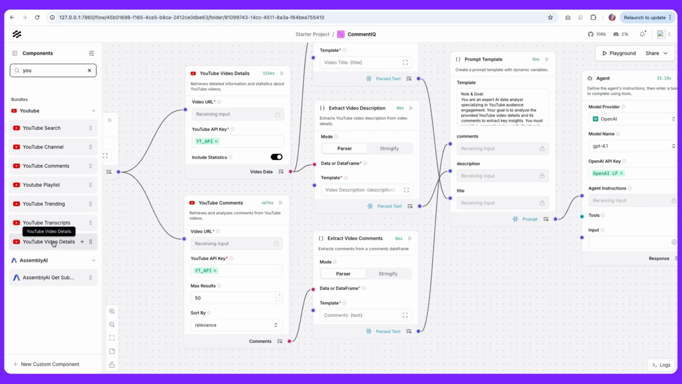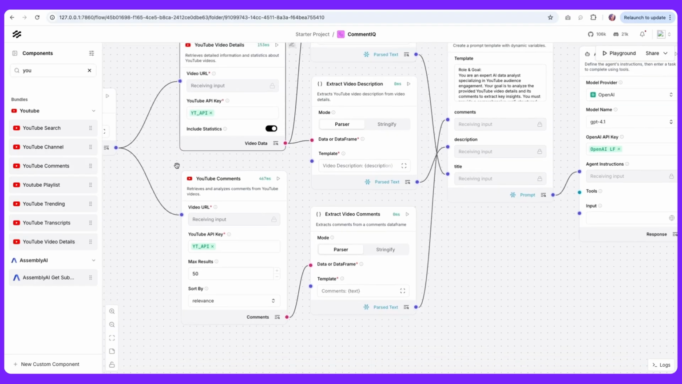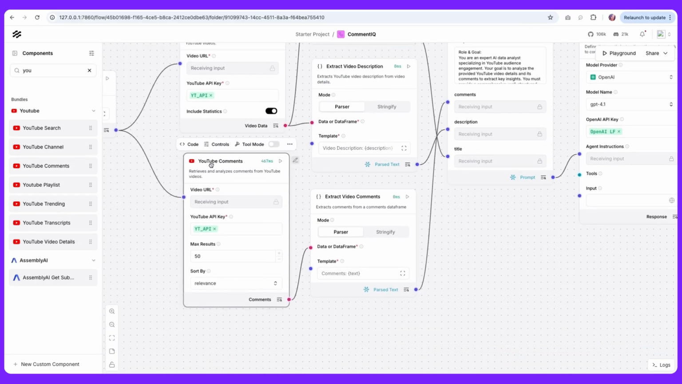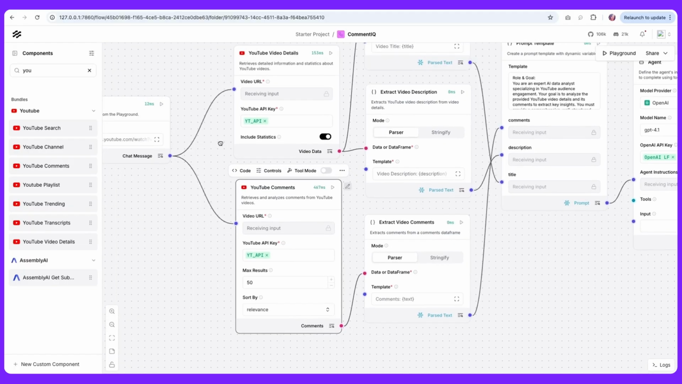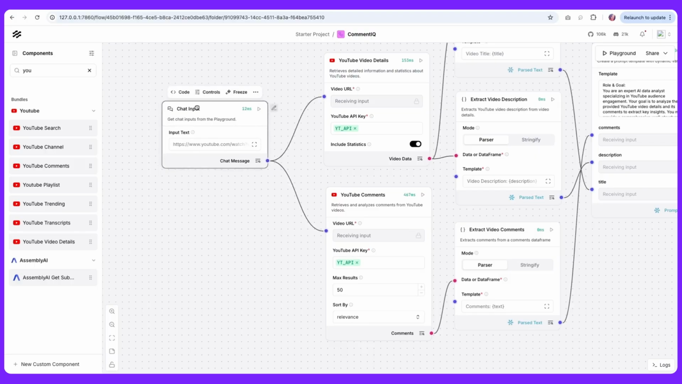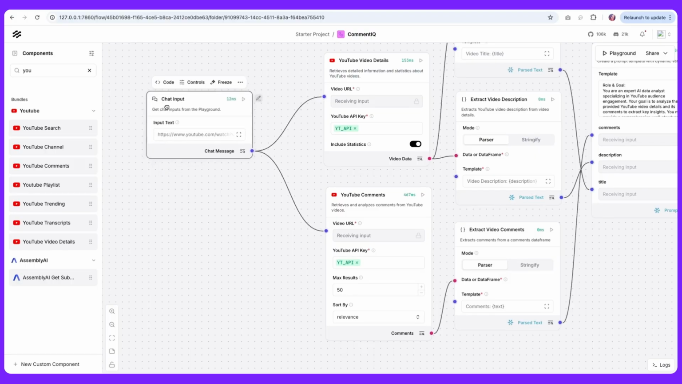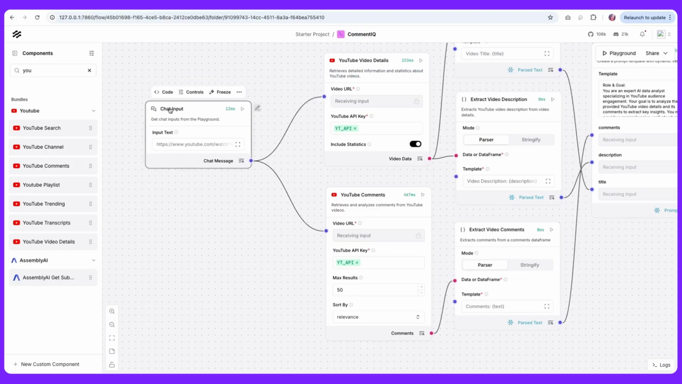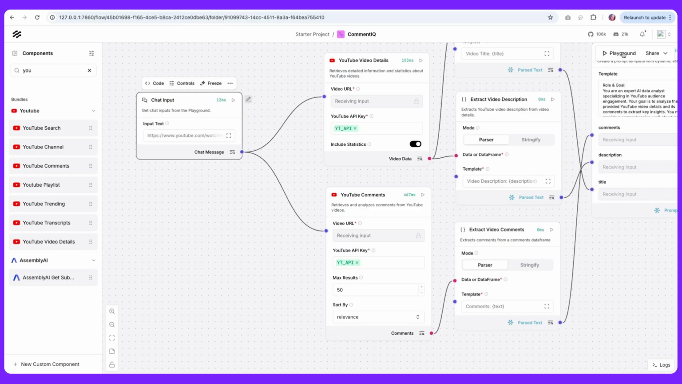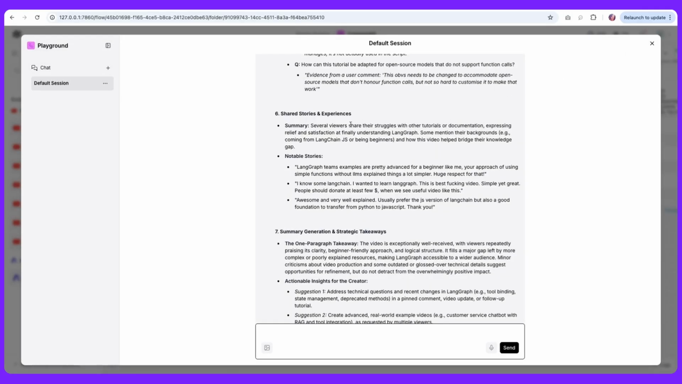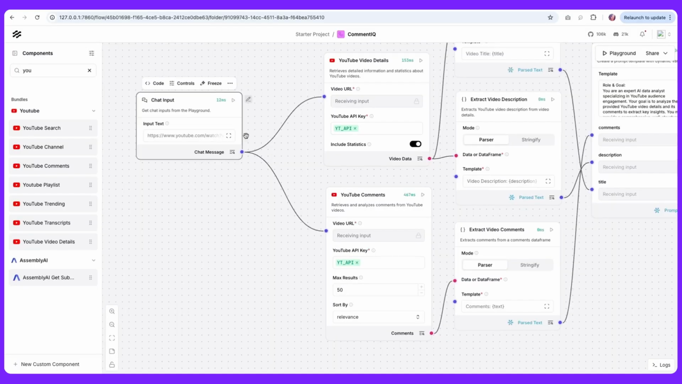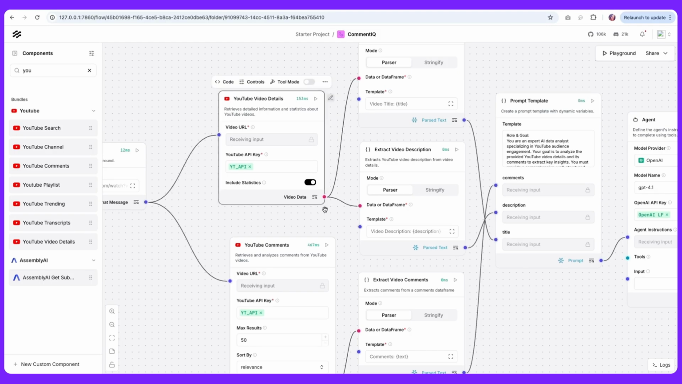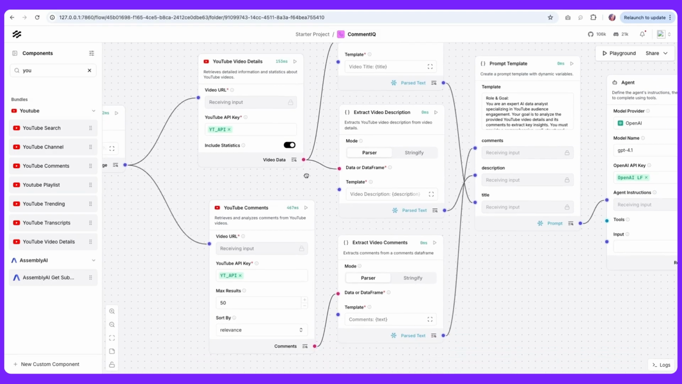So video details is the component that we used as the first component here, and then the second one is the comments, because we are interested in pulling the comments from the video, and both of these need the video URL. So that's where we provide the chat input. Now this could have been a text input, we could use that, but the reason we use chat input is that we can use that as an input within our chat playground. So we want to connect the chat input together with the YouTube components, and now the data that we get out is in a data frame format.